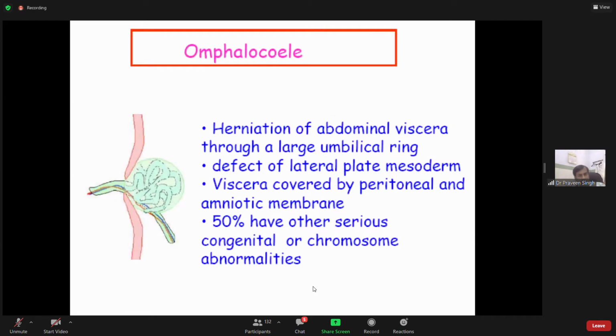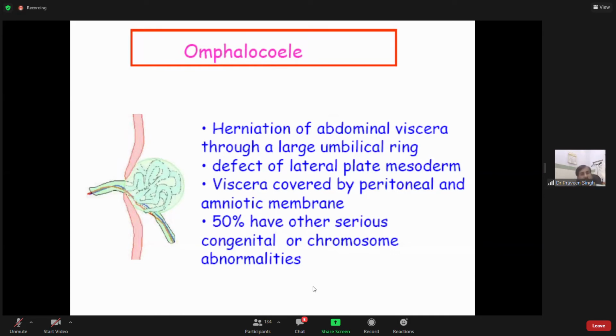Omphalocele, seeing it again, is herniation of abdominal viscera through a large umbilical ring. There is actually a defect of lateral plate mesoderm. We saw that from the lateral plate mesoderm two things arise, somatopleuric and splanchnopleuric. Splanchnopleuric forms the viscera and somatopleuric forms the wall. So this is that wall. Defect of lateral plate mesoderm. So viscera is covered by peritoneal and amniotic membrane. 50% have other serious congenital or chromosomal abnormalities.